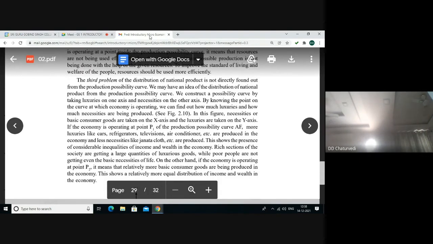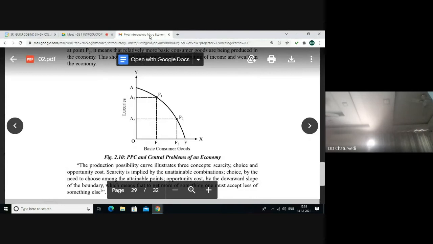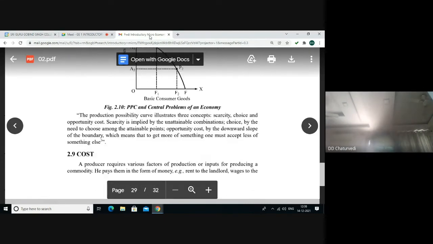But in the second situation, relatively more of basic consumer goods are being produced, showing relatively more equal distribution of income and wealth in the economy. So P1 point indicates inequalities or disparities and P2 point shows relatively equalities in the distribution of income and wealth.